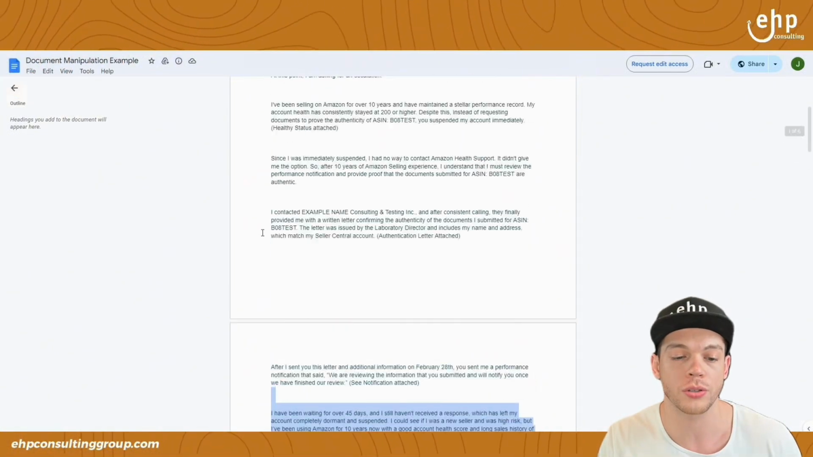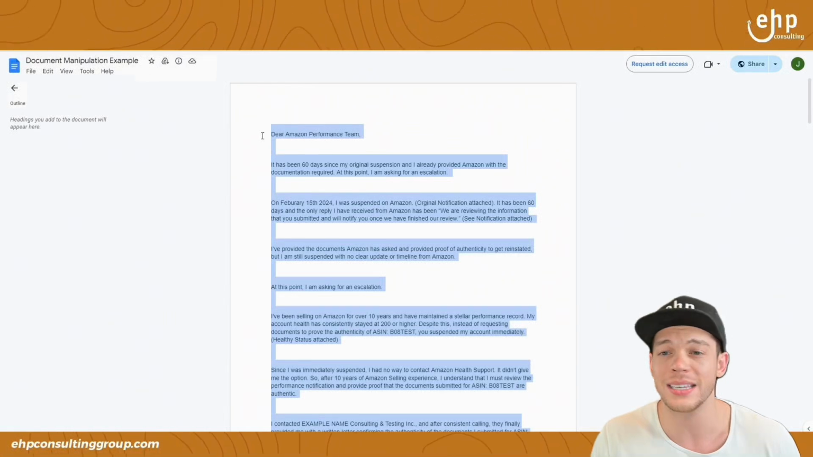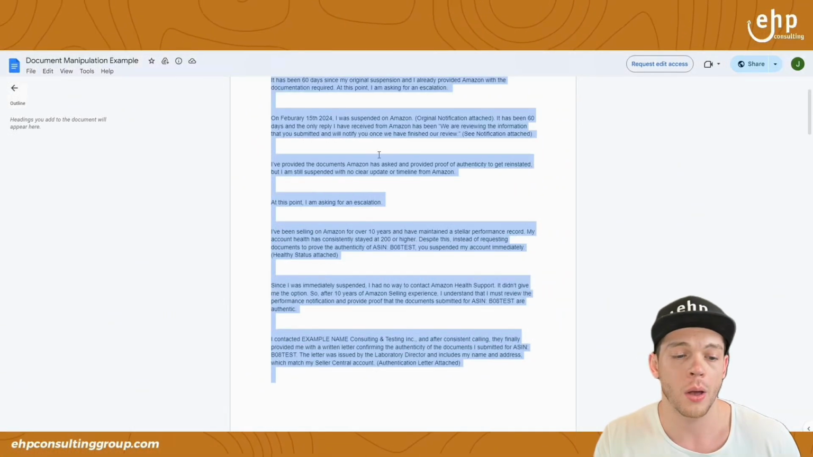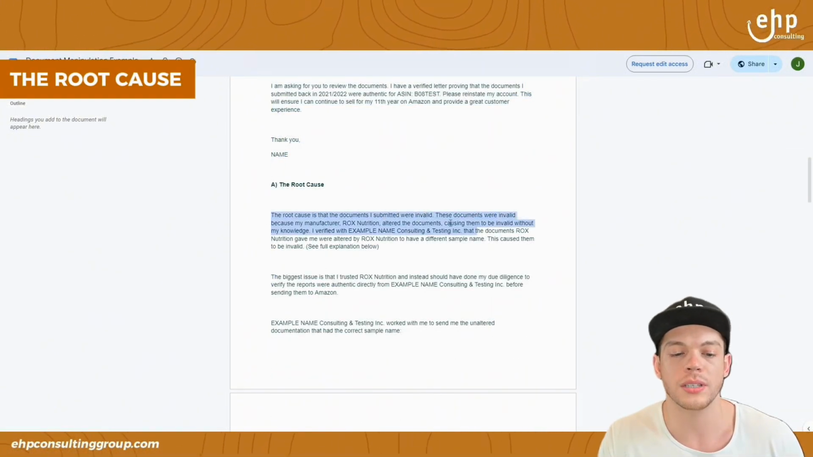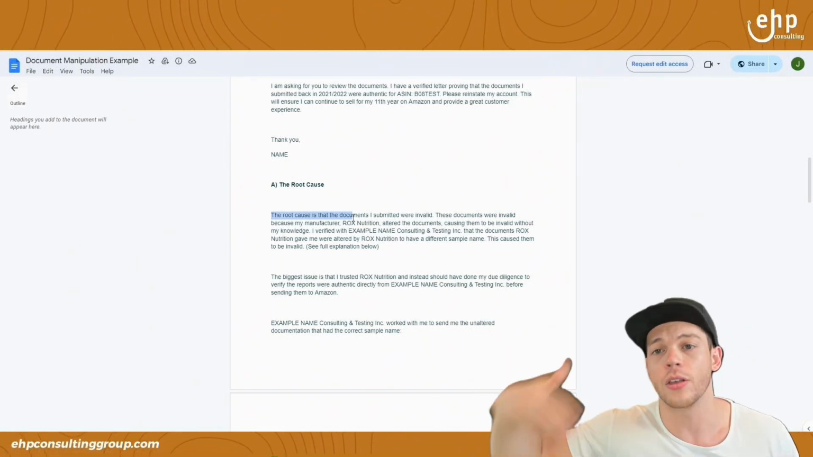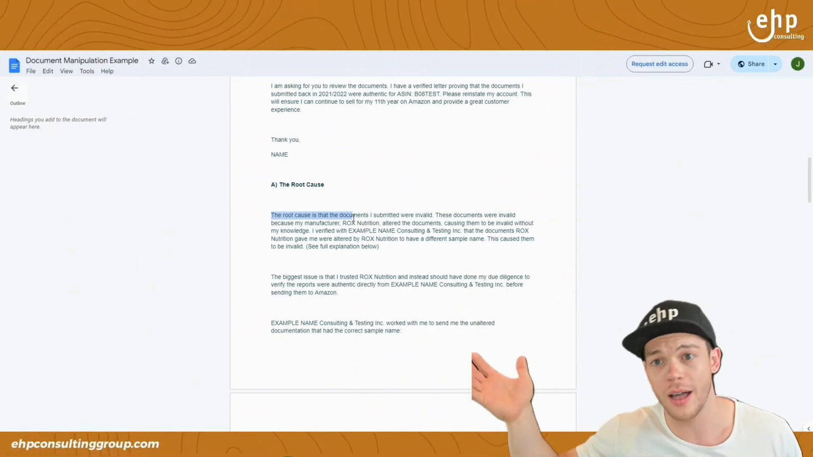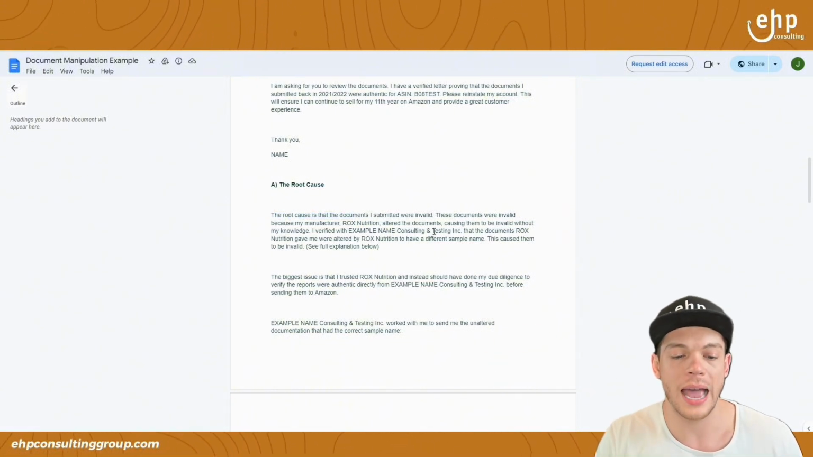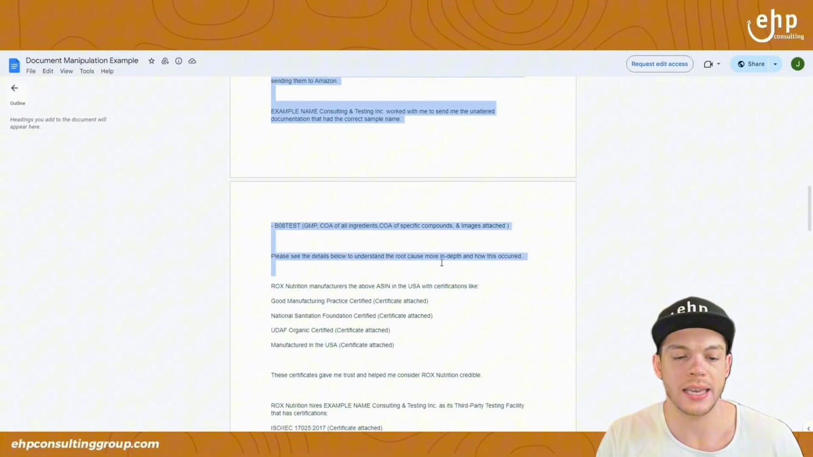Before we did the root cause, we did a whole little synopsis, just in case Amazon's too lazy and doesn't want to read the full appeal. We said, look, this is what happened. Next, we put the root cause. The root cause is the manufacturer gave us documents, and then the third-party testing facility said they were fake, and then they were like, oops, they're not fake. Pretty messy. But anyway, we had to explain that to them and put that here with the ASIN.